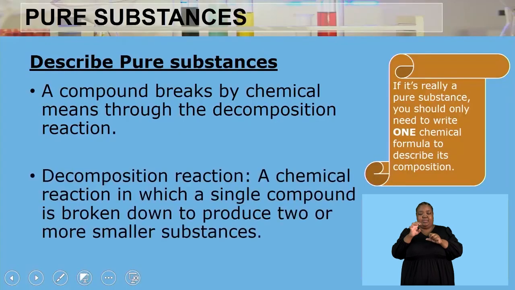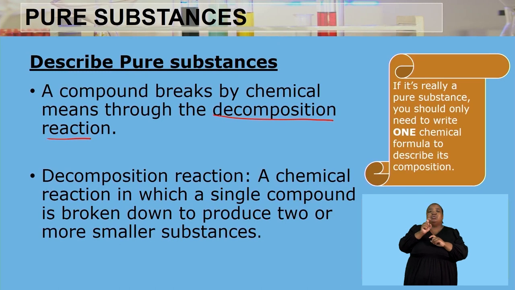Right. A compound breaks by a chemical means through the decomposition reaction. So for us to be able to break a compound, we need to use this reaction called a decomposition reaction. So what is a decomposition reaction? That is a chemical reaction in which a single compound is broken down to produce two or more smaller substances. So we take one compound and then we break it apart into two or more smaller substances. And remember that those smaller substances are still pure substances called elements.